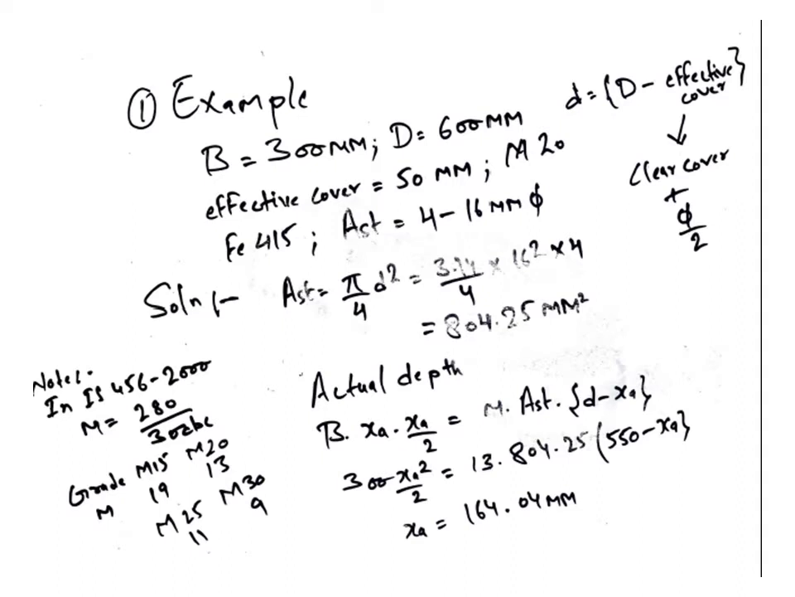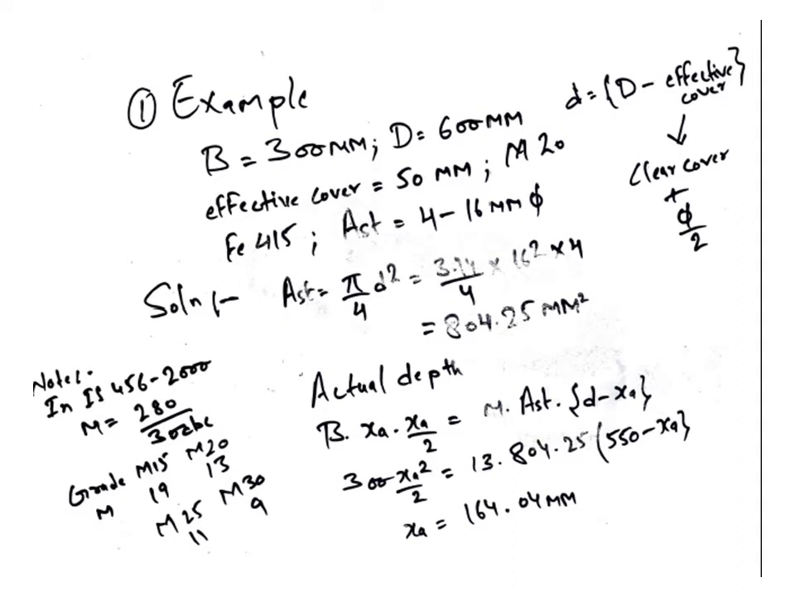So how do we find the effective cover? There is one equation for that. Effective cover is equal to clear cover plus phi by 2. For example, if the effective cover is not given in our numerical problem, then how do we find it? In the code, the clear cover is given for different sections. For example, if we take 20 mm as the clear cover and here we have a 16 mm diameter bar, then phi by 2 means 16 by 2, so here we get 8.